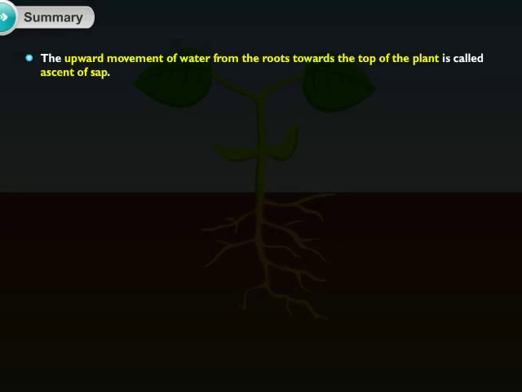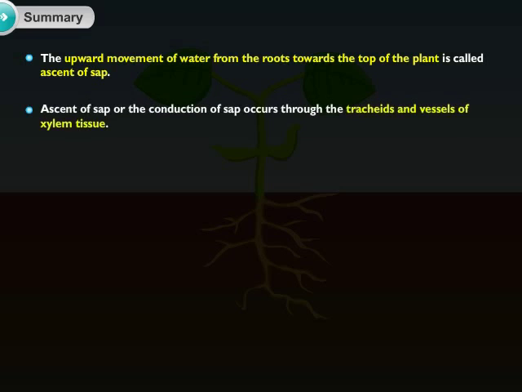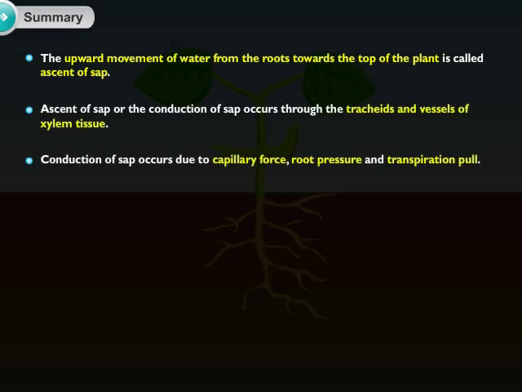The upward movement of water from the roots towards the top of the plant is called ascent of sap. Ascent of sap or the conduction of sap occurs through the tracheids and vessels of xylem tissue. Conduction of sap occurs due to capillary force, root pressure and transpiration pull.